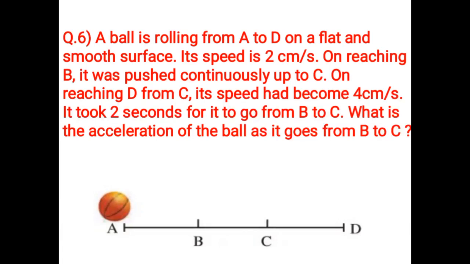The speed of the ball from point A to point B is 2 cm per second. At point B, there is a force acting on the ball. The speed of the ball from point C to point D is 4 cm per second. Initial velocity is segment AB, that is 2 cm per second. Final velocity is segment CD, that is 4 cm per second. You have to find the acceleration of the ball from point B to point C.